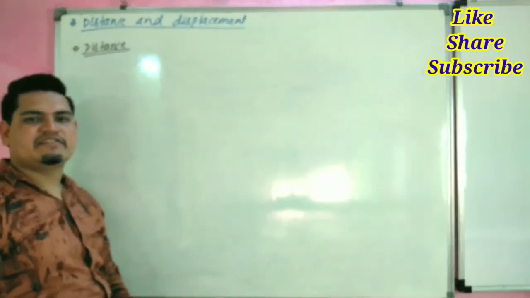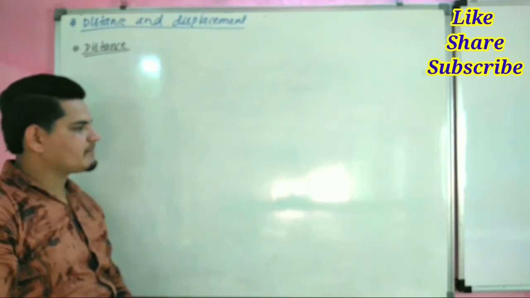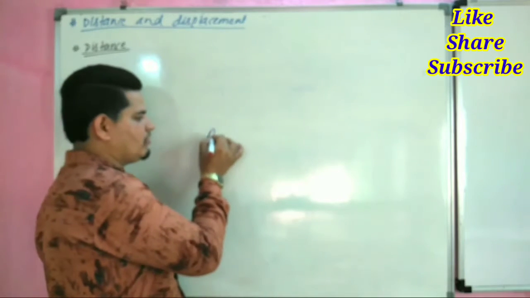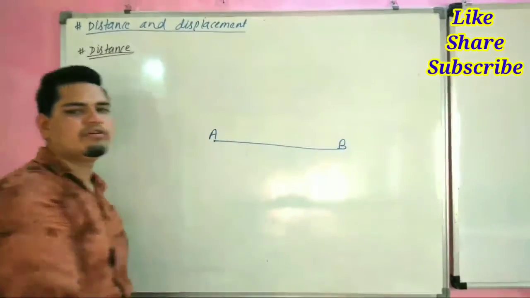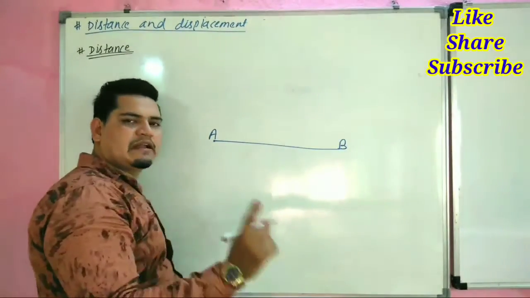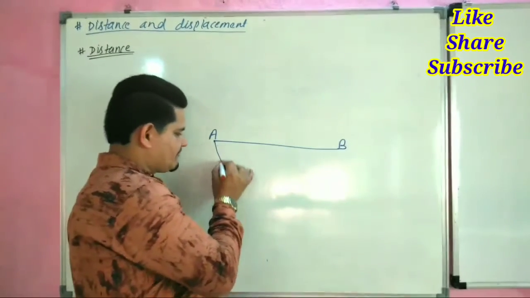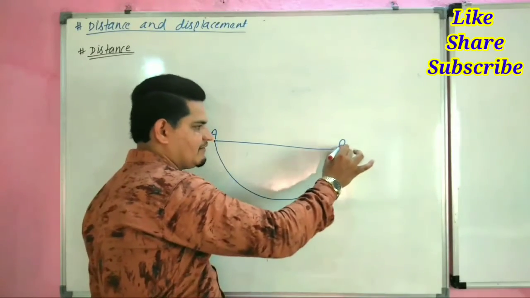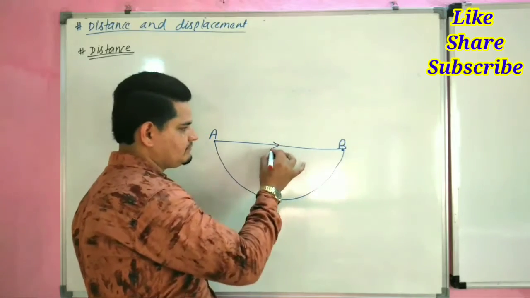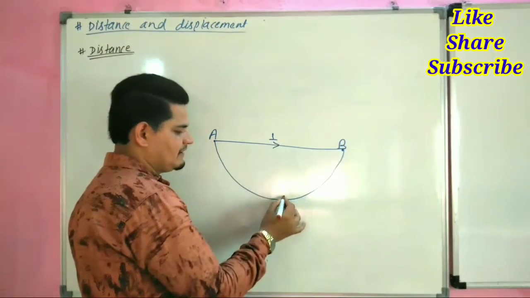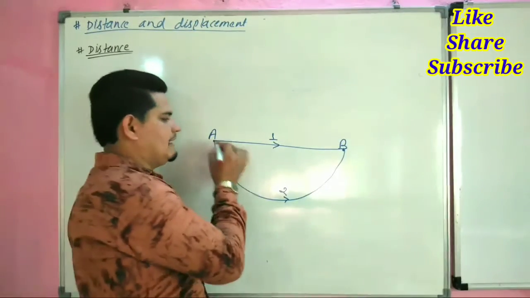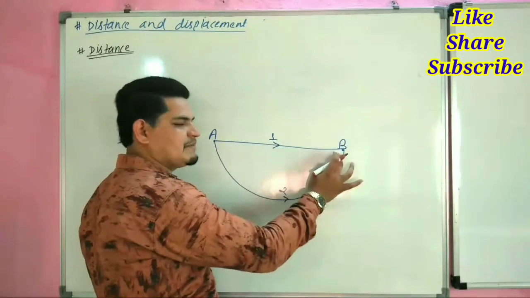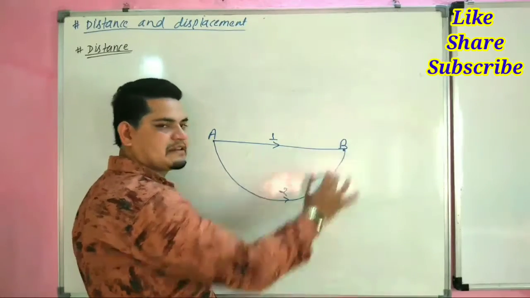We can understand distance by some example. For example, we have to go from A to B. There are two paths. This is the first path and this is the second path.